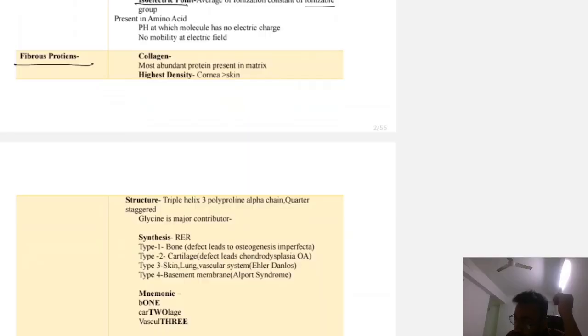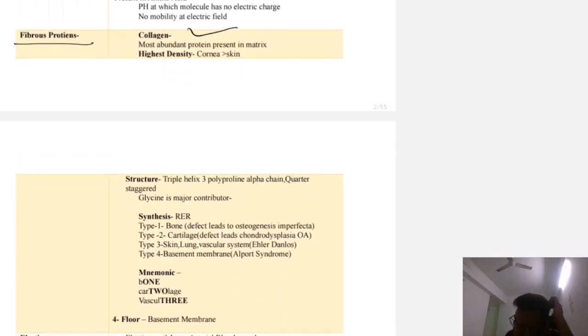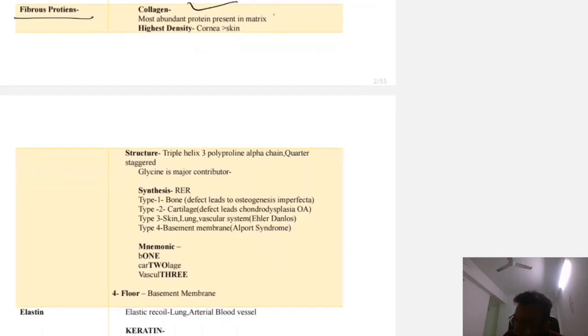Now, what are the fibrous protein? So fibrous protein is collagen. So what is collagen? Collagen, it is most abundant protein present in the matrix.